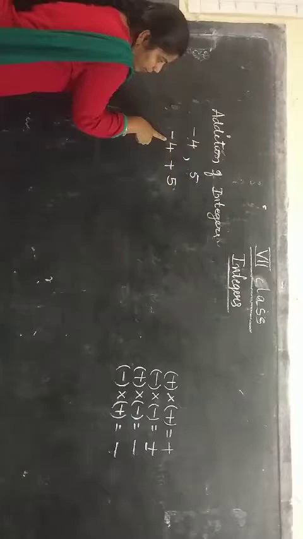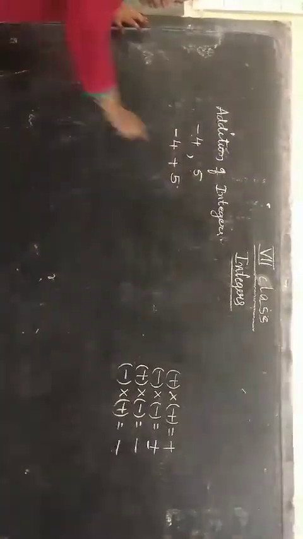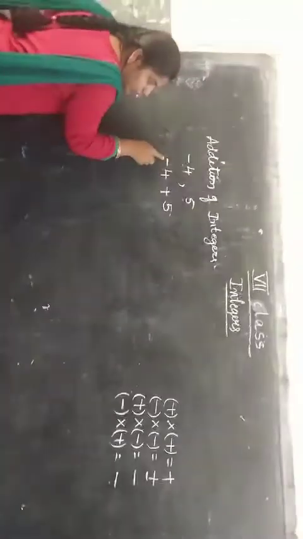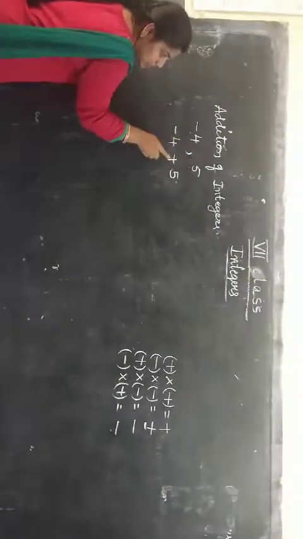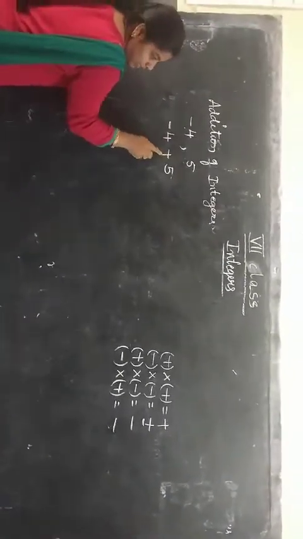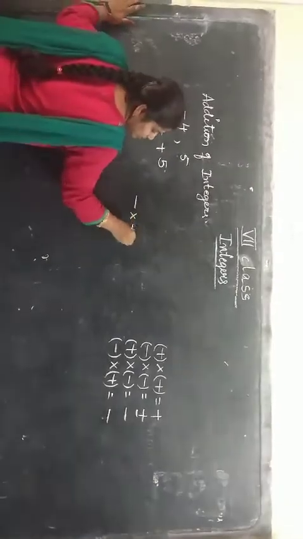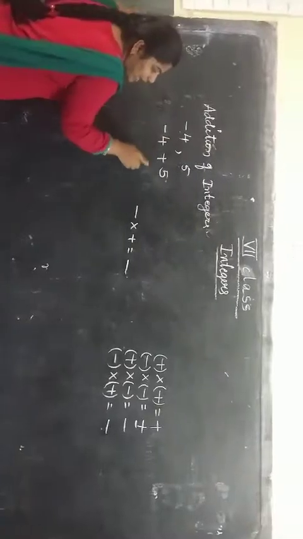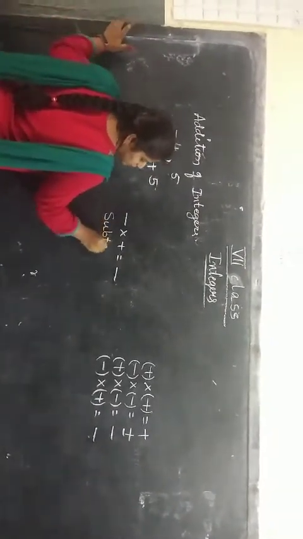Now I want to add these two values. How to add these two values? I already told you the signs. Before 4 we have minus, and before 5 we have plus. So minus into plus will be minus. That means you have to subtract the numbers.